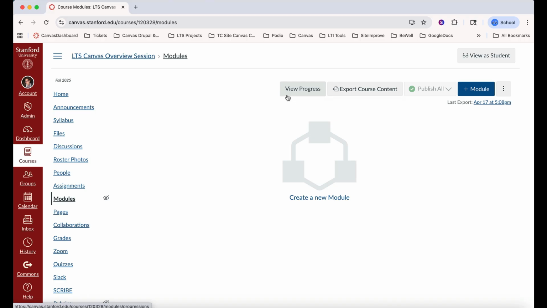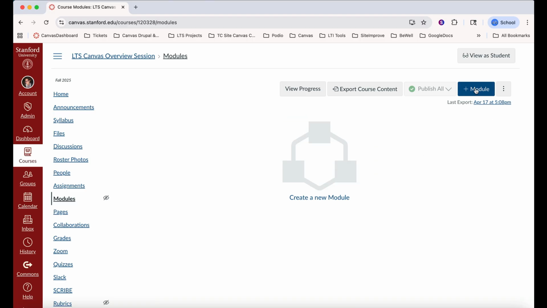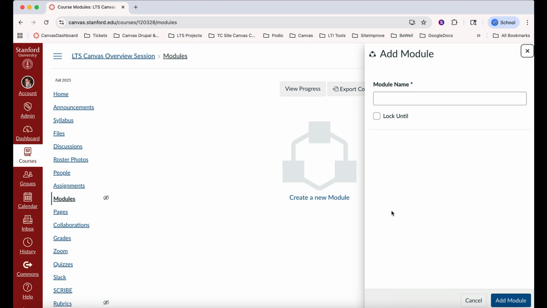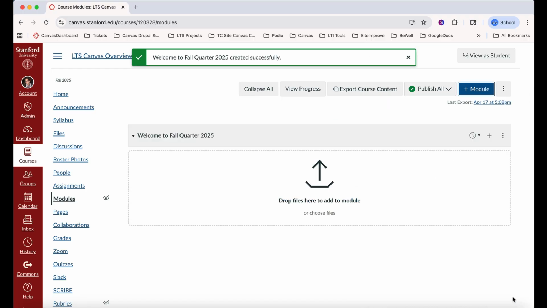To begin, create a learning path by clicking on the Create New Module or click on Add Module in the blue rectangle at the top right side of the screen. A display window appears. Give the module title a name in the module name title field. And click Add Module in the blue rectangle at the bottom right side of the screen. And then the module title will populate.